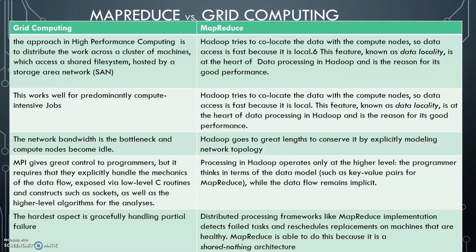Next we are trying to compare MapReduce with grid computing. Grid computing is where we make use of a cluster of machines which use a shared file system inside a storage area network, and we give a job to each one of the systems in the cluster and distribute the work across the cluster of machines. MapReduce tries to co-locate the data with the compute nodes so that data access is fast, because it is local. This feature is known as data locality, is at the heart of data processing in Hadoop and is the reason for its good performance.